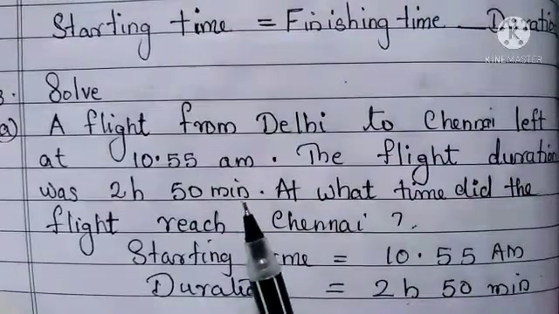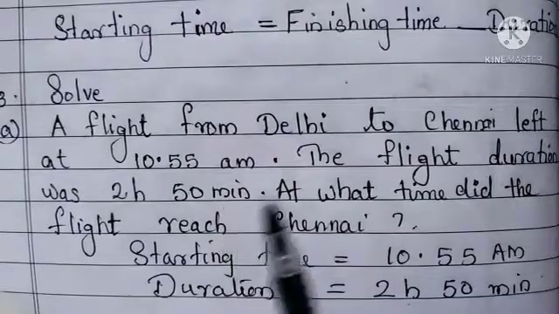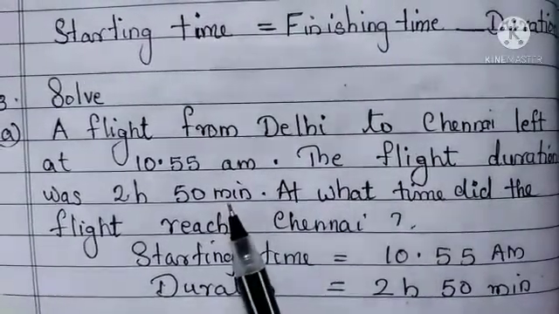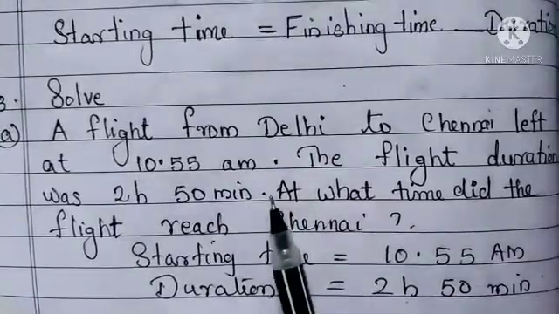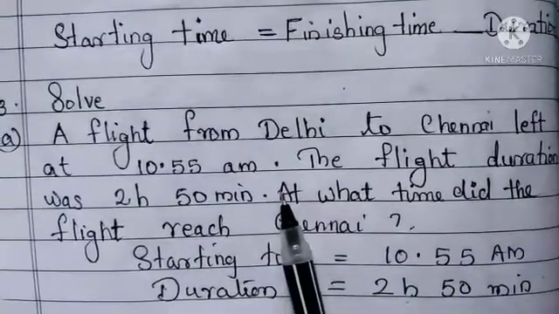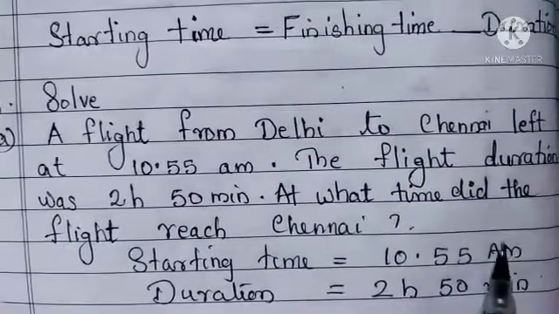It started at 10:55 a.m. and it takes a duration of 2 hours 50 minutes. At what time will the activity finish?